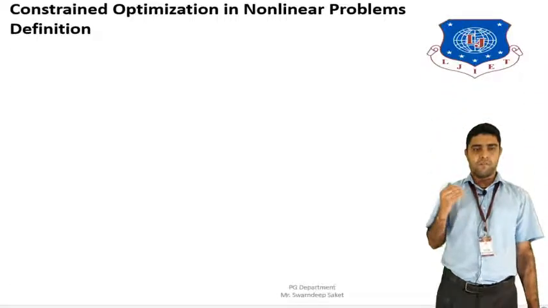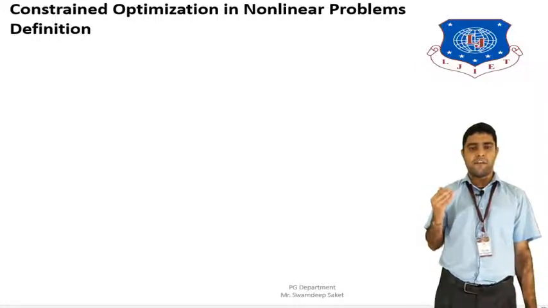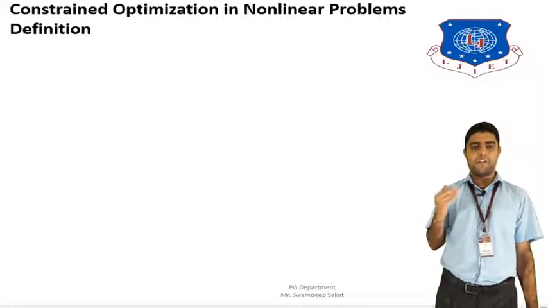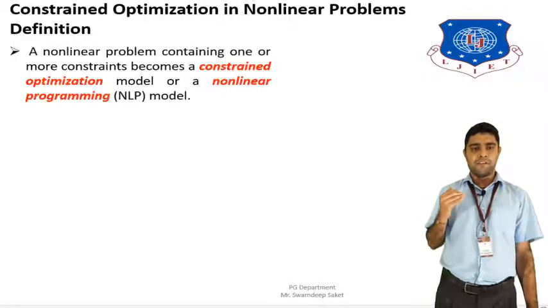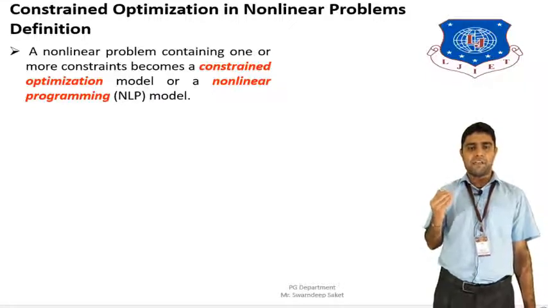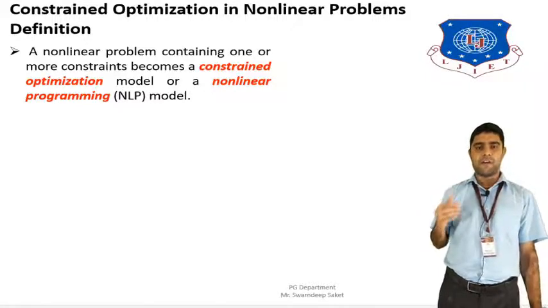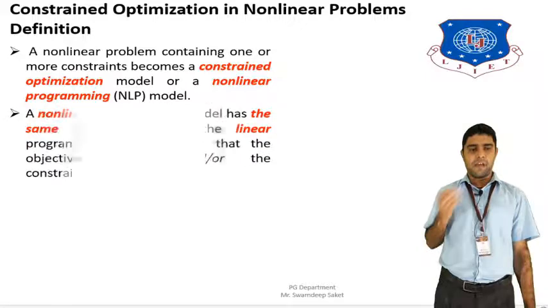The next topic is constraint optimization in the non-linear problem definition. What is constraint optimization for non-linear problem definitions? A non-linear problem will contain one or more constraints. That is called constraint optimization or the non-linear programming model.